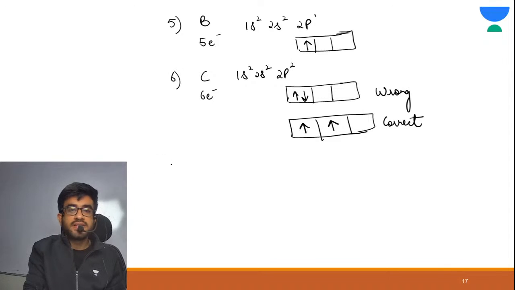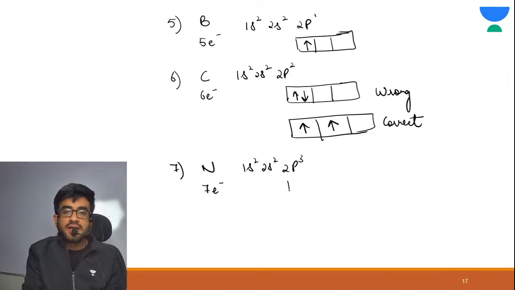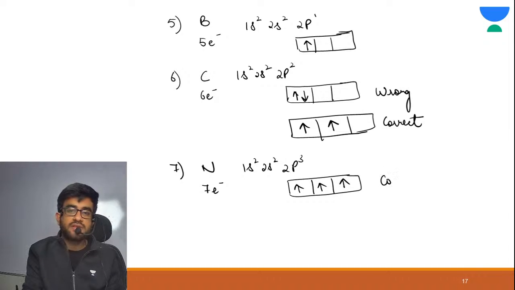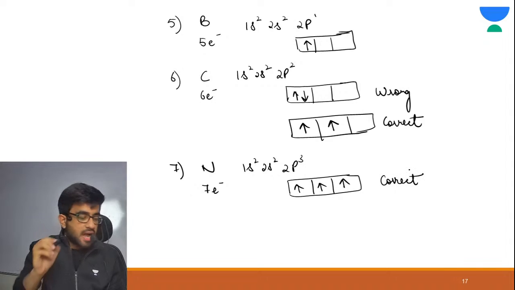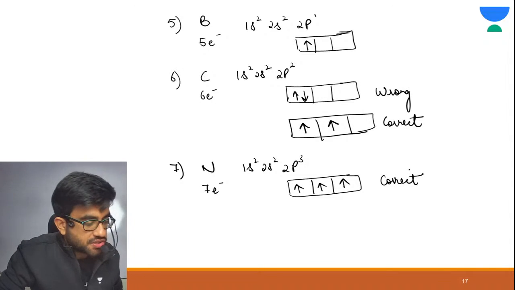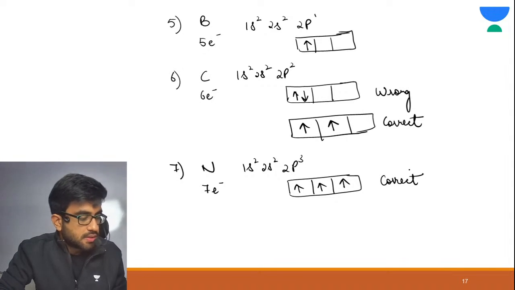Are you getting my point? Suppose this is your 7, nitrogen, 7 electrons: 1s2, 2s2, 2p3, correct? Now 2p3 means first all the orbitals would have one electron of the same spin. This is correct. Are you getting my point? Tell me in the chat section.